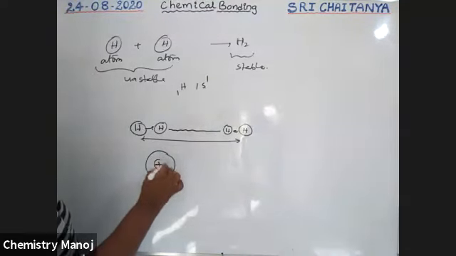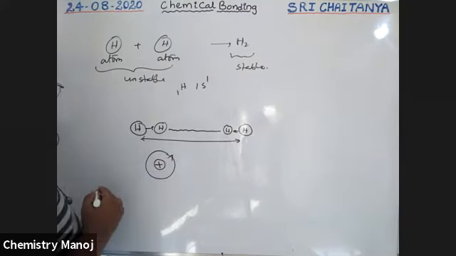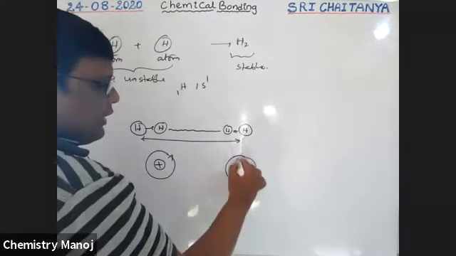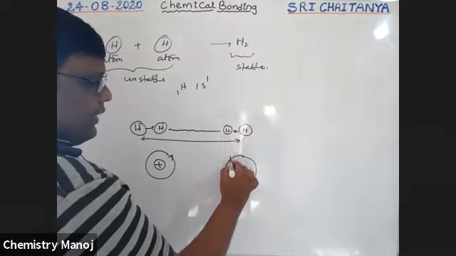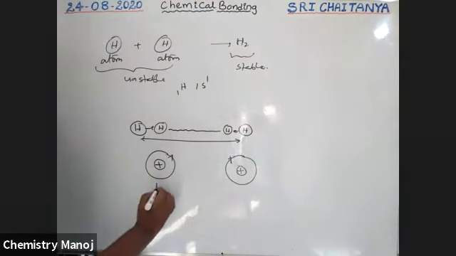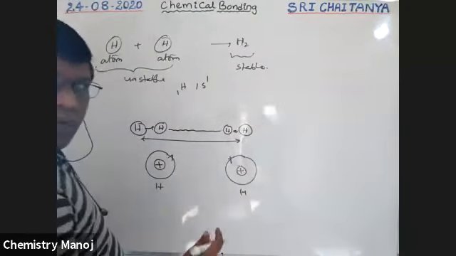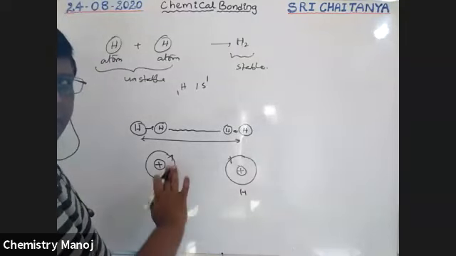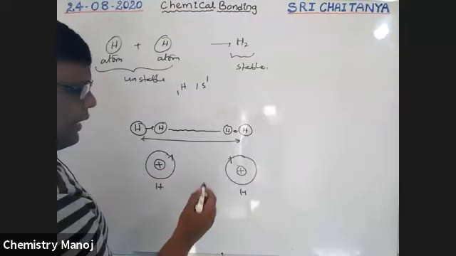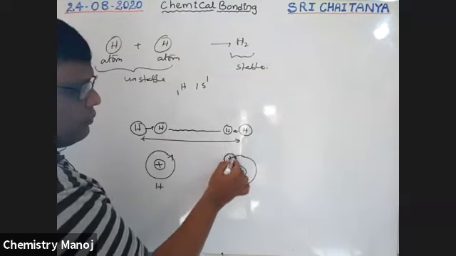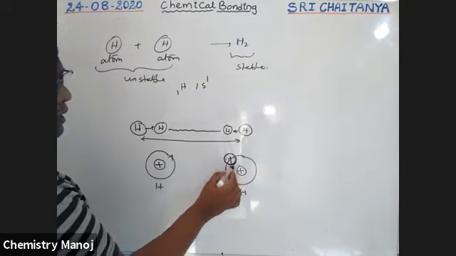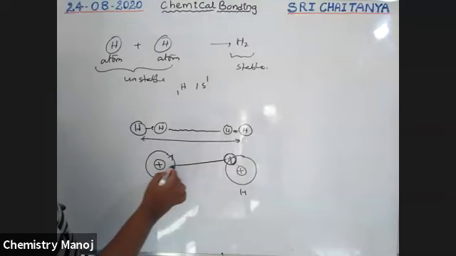This is its nucleus, and this is its valence electron. This is another hydrogen atom, with its own nucleus and valence electron. These are two hydrogen atoms at some distance from each other. Because of this, the electron is attracted not only by its own nucleus but also by the other nucleus.